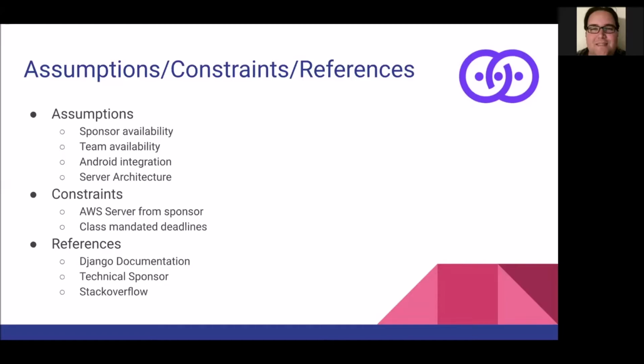We were constrained as part of the server architecture as well from the sponsor's request to put it on his AWS server and account. We also had some class mandated deadlines, such as today's date for this speech, as well as turning code over to our sponsor. We did have some references, such as the Django documentation. We had a technical sponsor who was able to help us quite a bit, as well as the ubiquitous Stack Overflow.